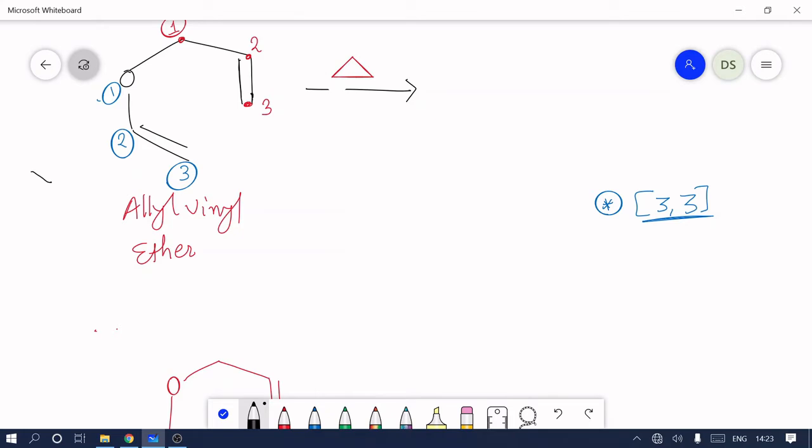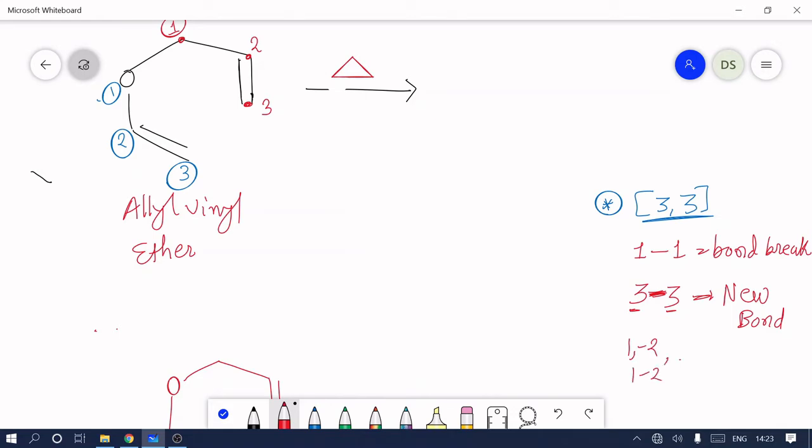So in any 3-3 sigmatropic rearrangement, always one bond breaks, the 1-1 bond, which means the atoms numbered 1 on both sides. After breaking the 1-1 bond, 3-3, it means number 3 and 3, there is formation of a new bond and a 1-2 double bond.